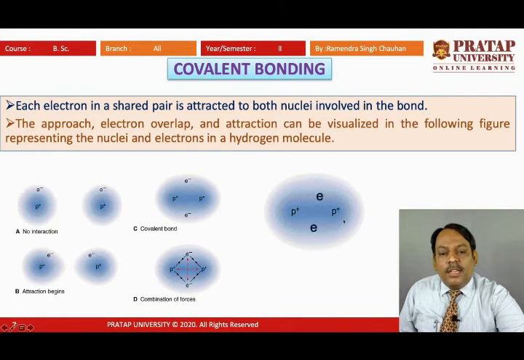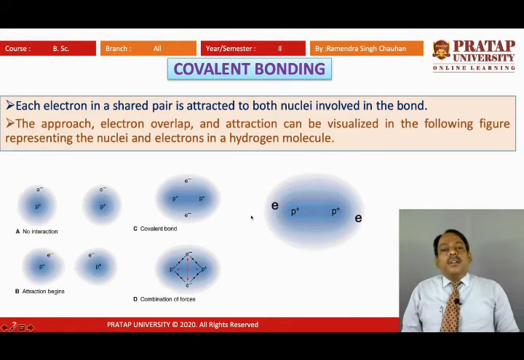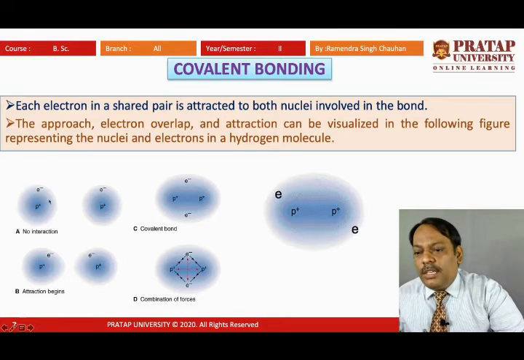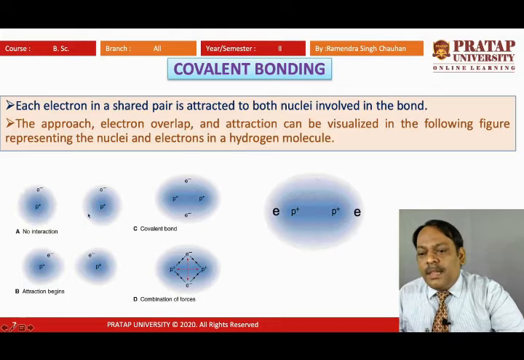This electron can get attracted to this one, and this second electron can be attracted to the first one. So in that case this type of bonding takes place, and thus sharing of one electron takes place. This we can see in the first case A, there is no interaction because they are at sufficient distance.